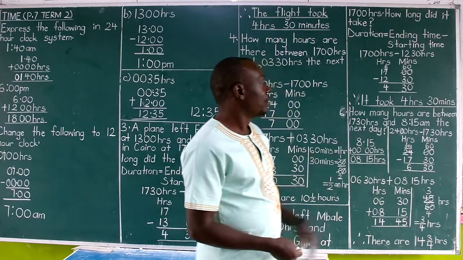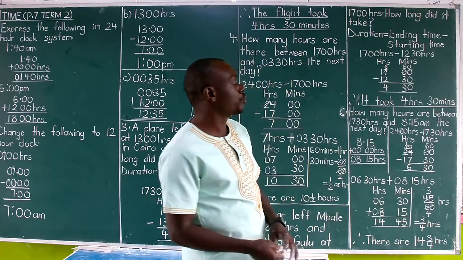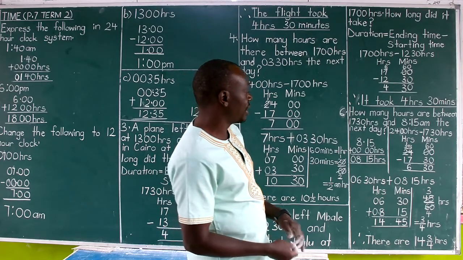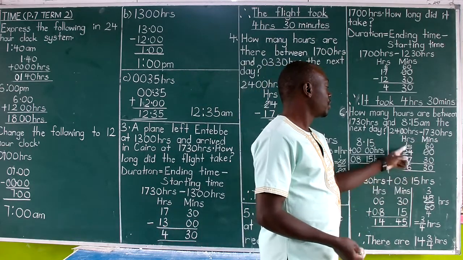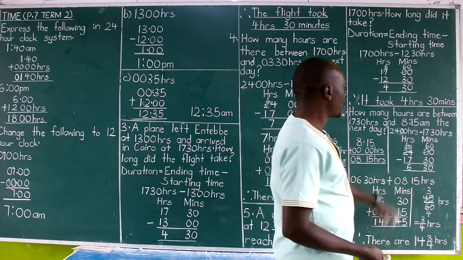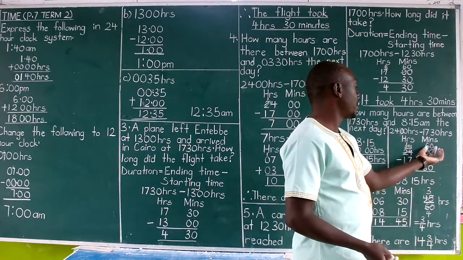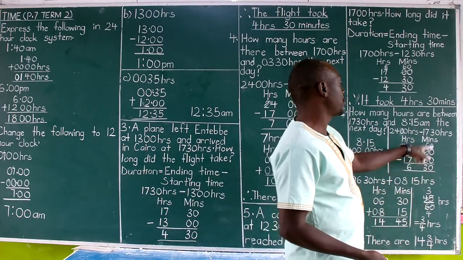So I said we first subtract the first time from 24 hours that make a day. So I've got hours, that means 24:00 minus the first time 17:30. We borrow 1 hour from 24 and make 23, which 1 hour converted to minutes is 60 plus 0 gets 60.